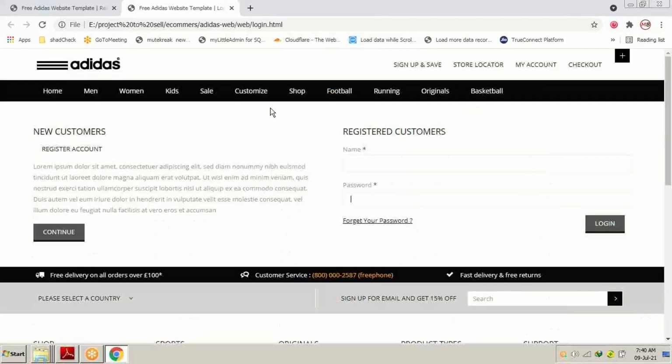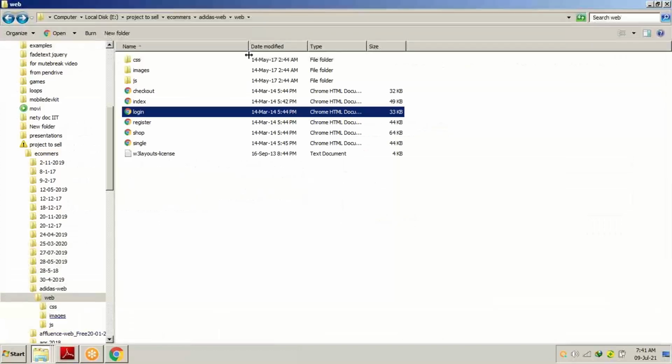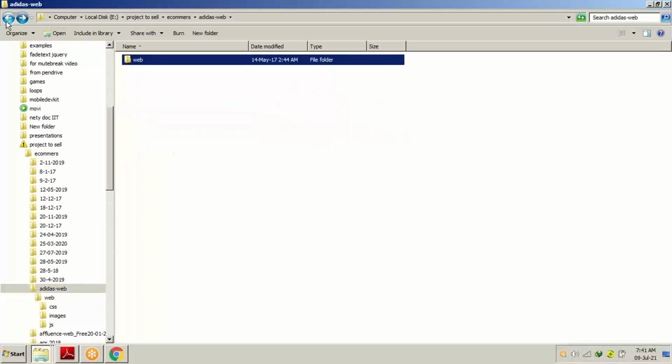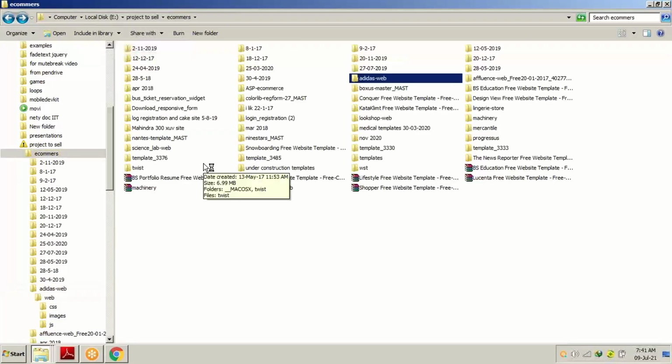Now I will open the entire project in ASP.NET Visual Studio and show you how it looks. I will copy the path of the entire template. Now let's do something else, let's try some other template. I'm not finding this template very attractive.